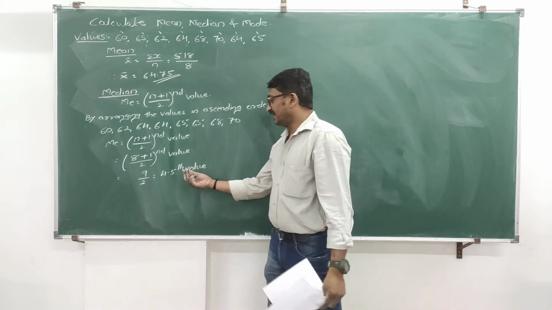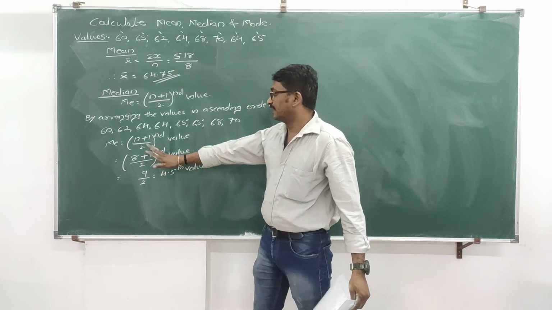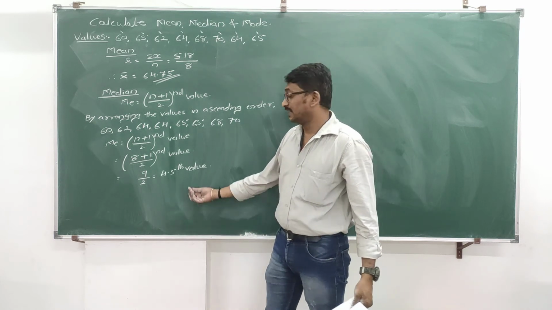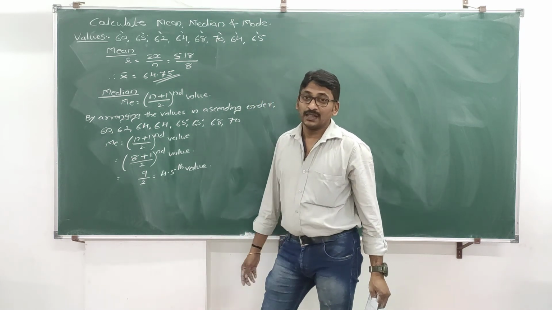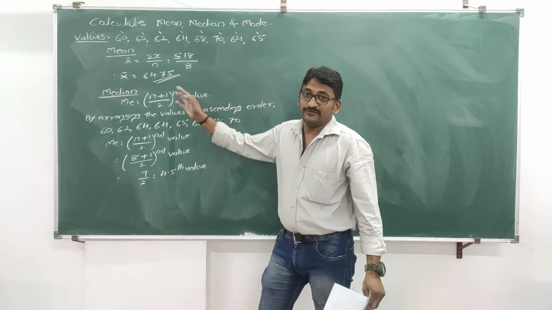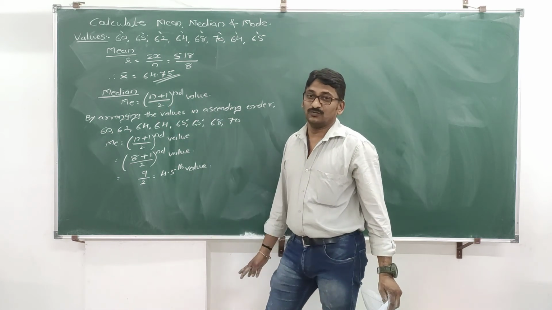If it is exactly fourth value, you can easily check 1, 2, 3, 4. That is 64 is our answer. But here value is 4.5. We cannot neglect the 0.5 also. Don't add this 0.5 in that value. No, this is the wrong procedure.